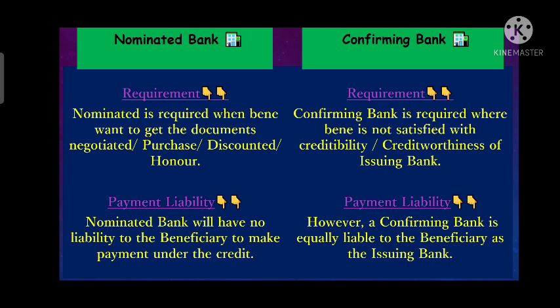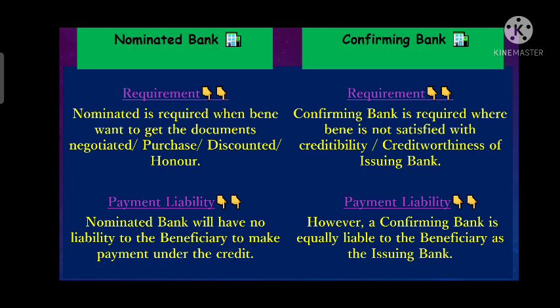Whereas in the confirming bank, as it has already confirmed the LC, it is equally liable with the issuing bank's undertaking. It means that once the LC is confirmed by the confirming bank, the confirming bank is liable to make the payment whenever the presentation is made at their counter.